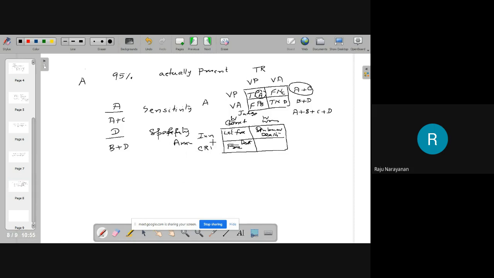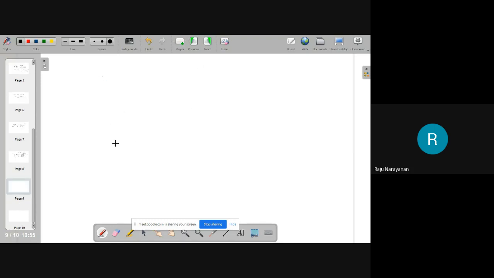And the witness being wrong means he was free. Okay, we will see this type of things again in testing of hypotheses. This is called type 1 error, type 2 error, etc. Okay. Now we will look into this problem. A blood test indicates the presence of a virus 95% of the time when the virus is actually present.